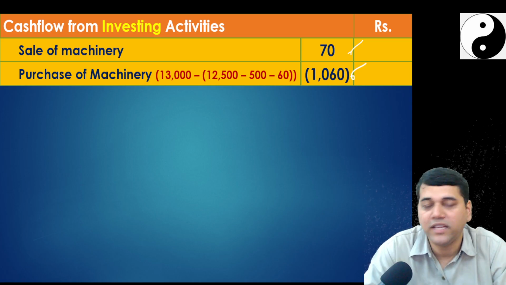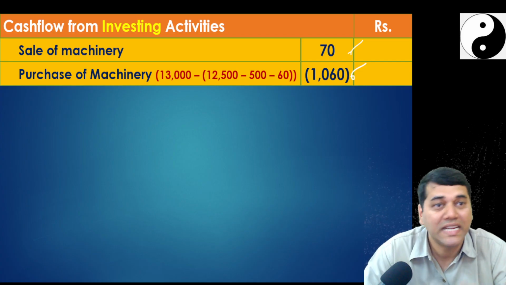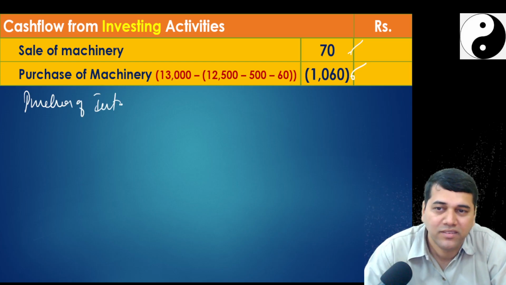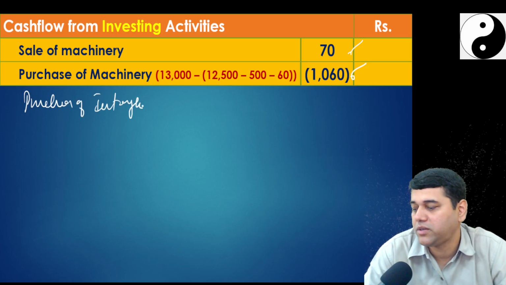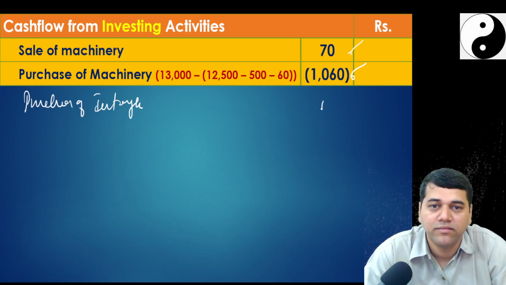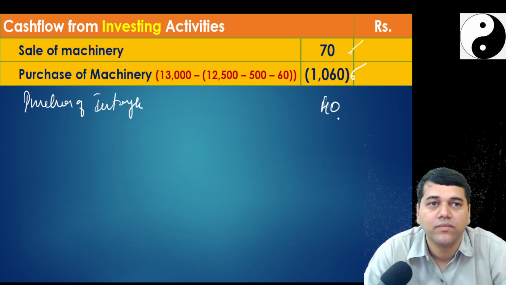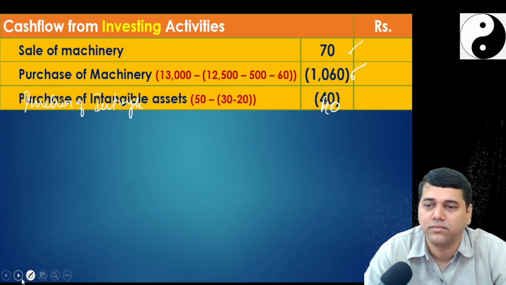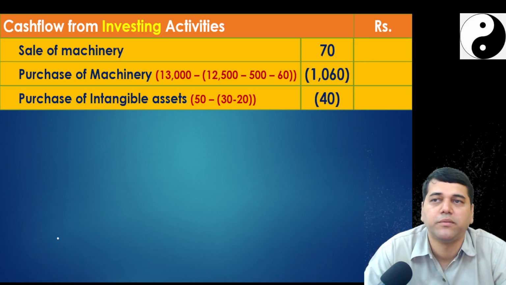Okay, then is there any other thing? Intangible assets. So how much is your purchase of intangible? This should be very easy for you. 40. How did you get 40? Closing minus opening plus amortization. You don't have much problem there.